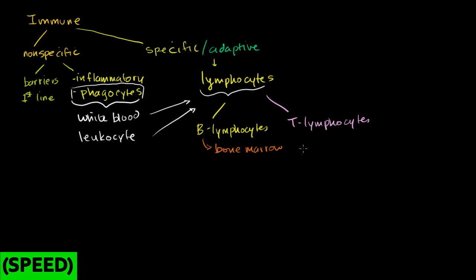T lymphocytes actually do start off in the bone marrow, but they mature and become what they are in the thymus. So that's where the T comes from: T for thymus. Now in this video, I'm going to focus just on the B lymphocytes, because if I focused on everything, it would be an hour-long video. I don't want to pick favorites, but I just really like the B lymphocytes.